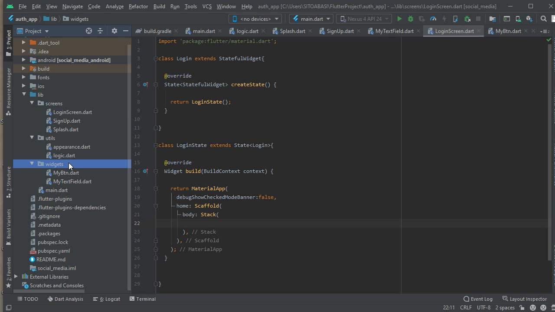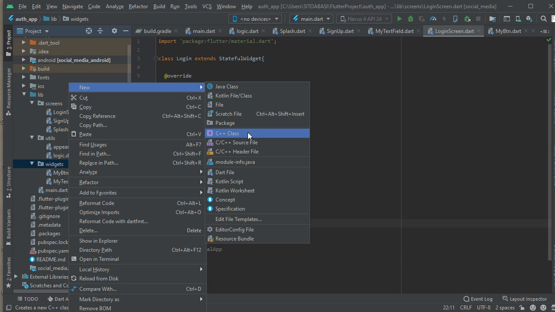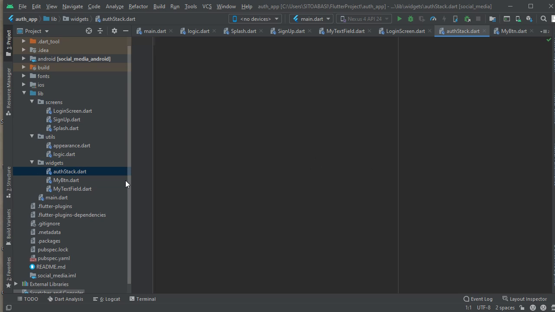but we're going to create a widget. We're going to create our own reusable stack. We're going to customize our own stack. So we're calling this a stack. We'll call it a name. So the name of this stack is auth stack, you understand? So we want to create our own customized stack. So we're going to create it under the widget. So we call it the auth stack.